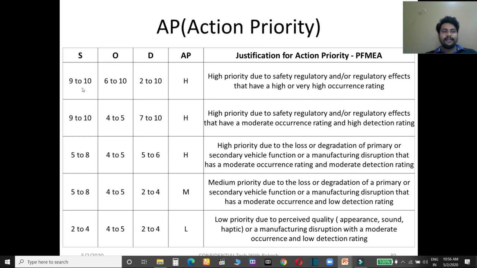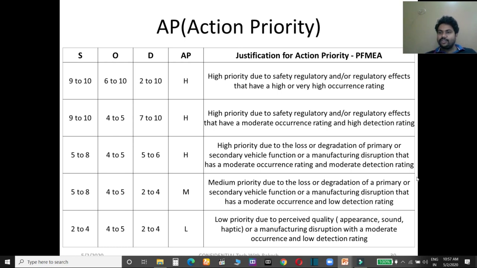Due to safety compliance, this action priority is very high, so you must take some action on it. Here there is no multiplication of these three things, and it is very easily detectable in which direction you have to take action, either severity, occurrence or detection. So you can easily define whether it is higher risk, medium risk or low risk. Some possible combinations have been written here.